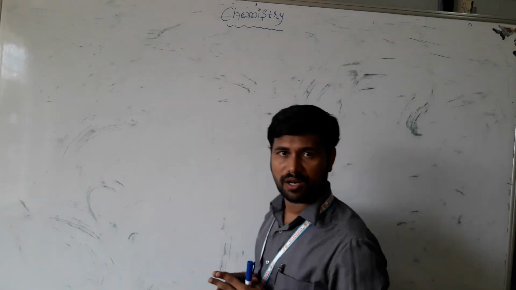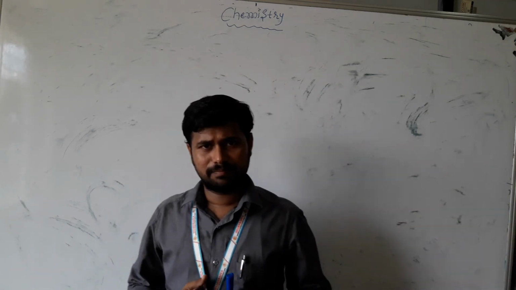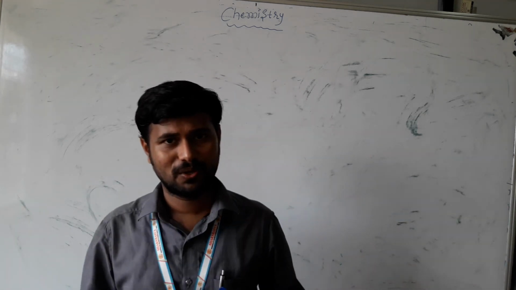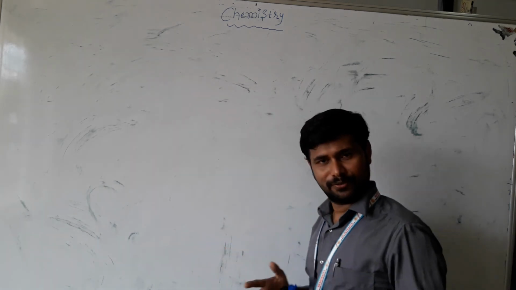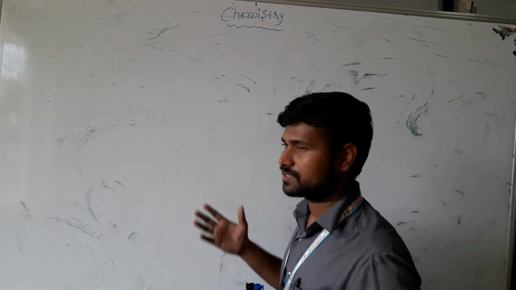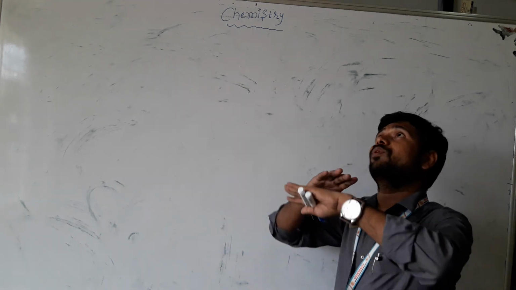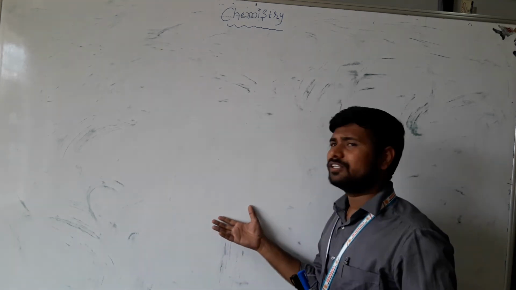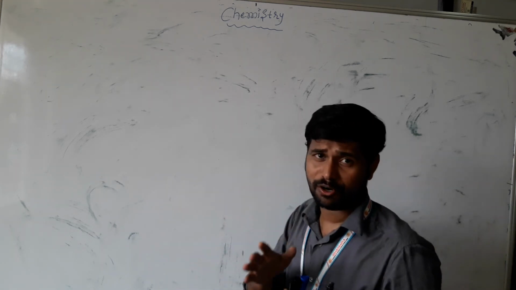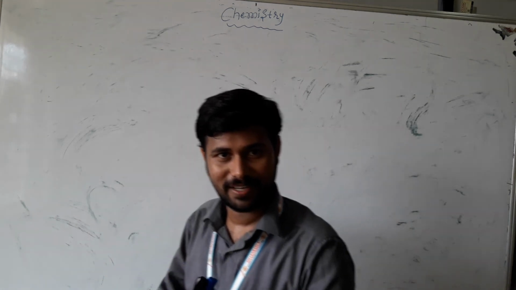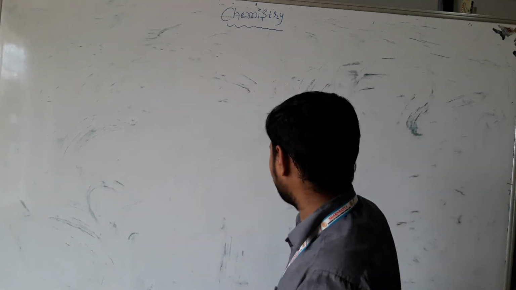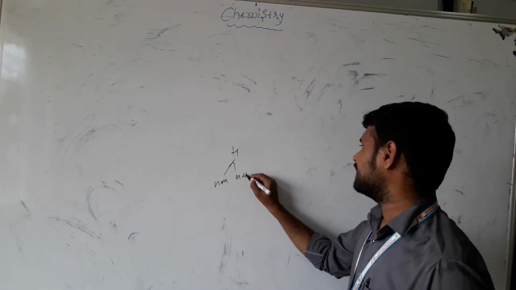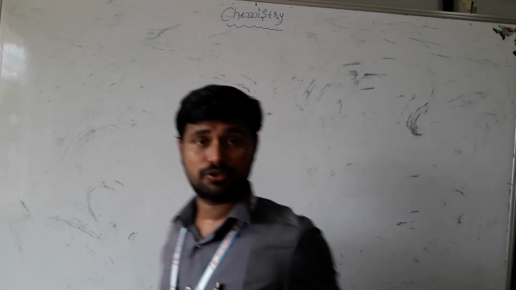Still we have so many challenges. One very important one is nuclear fusion and fission. Controlling the power of nuclear fusion has still not been discovered. Also the development of a new ozone layer, or how to protect it. And the position of hydrogen, where to locate it, is still not settled, because hydrogen is a metal as well as a non-metal. So what is the metal part, what is the non-metal part? I will explain all these things in the next class. But this is also one of the challenges for us.